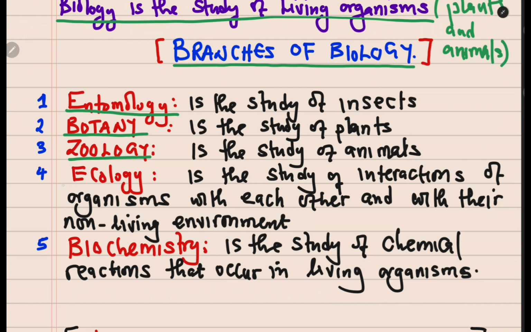of biology. The other one that we can look at is ecology, which is the study of interaction of organisms with each other and with their non-living environment. Then we have biochemistry, which is the study of chemical reactions that occur in living organisms, or we can say the study of chemical reactions that occur at cellular level. This is what we call biochemistry. So these are some of the branches of biology. They are quite a number, but for the sake of our study, we are going to focus on these five.